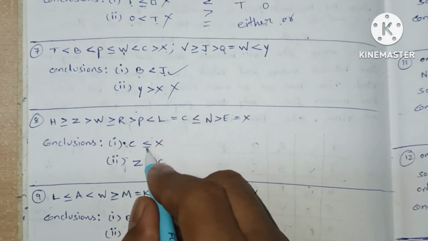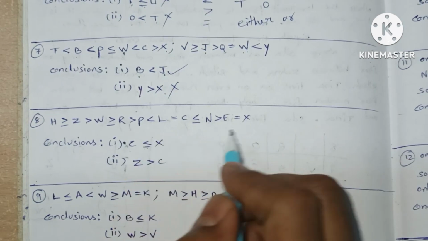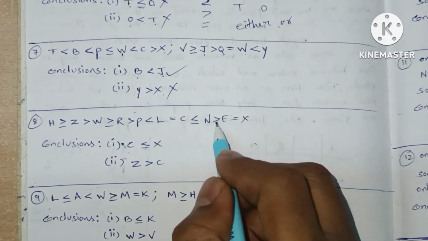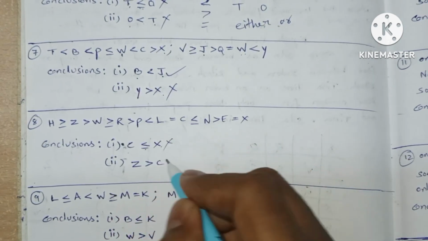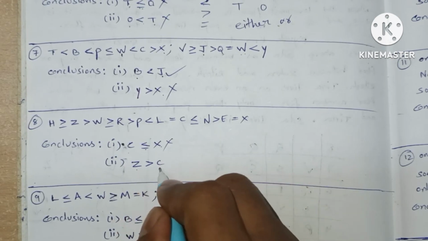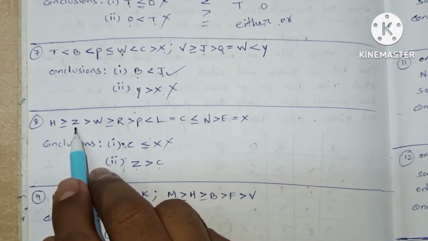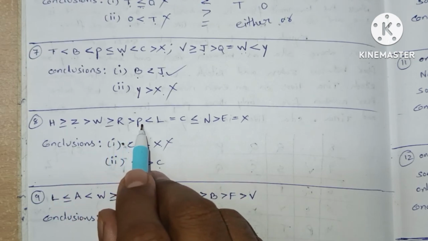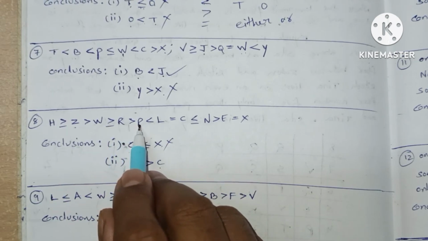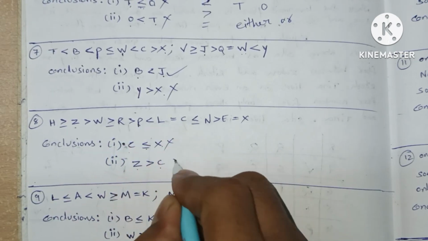X to C and everywhere equal to also. Where is X? From X it is not going to C. This case fails. From Z to C. Here it is Z. From Z it is going up to P and not from P to C. So this case fails.